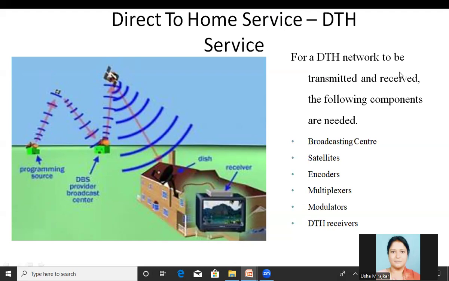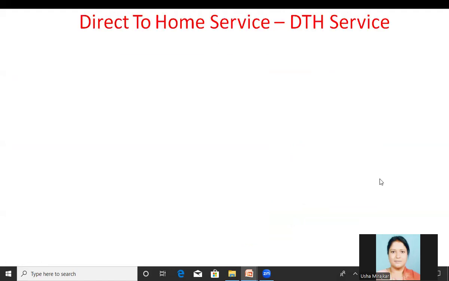For a DTH network to be transmitted and received, the following components are needed. That is, the broadcast center is needed, satellites are needed, encoders, multiplexers, and the modulators, and the DTH receivers. These are the necessary components here.